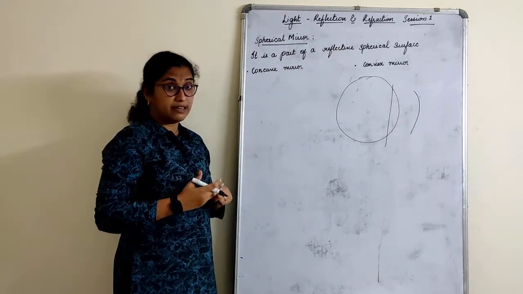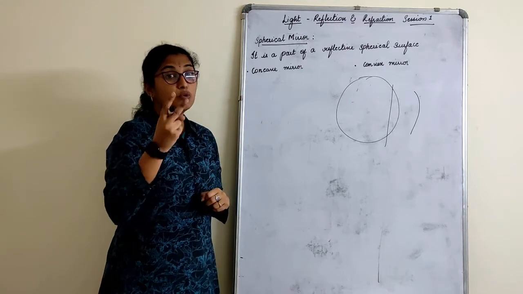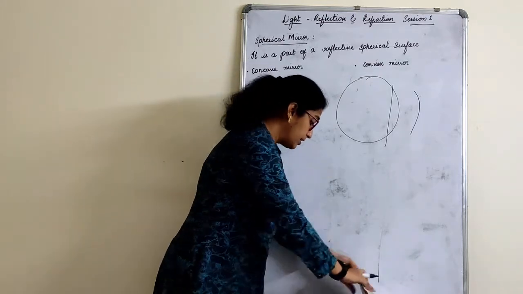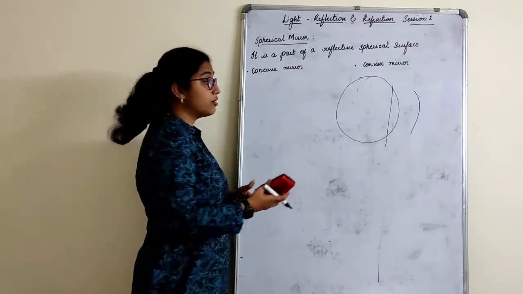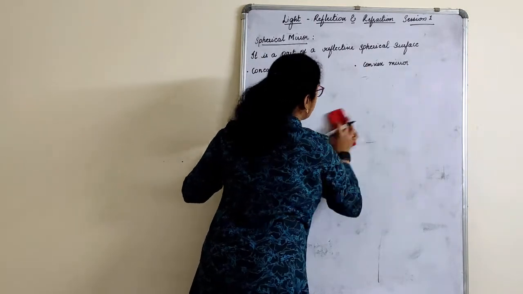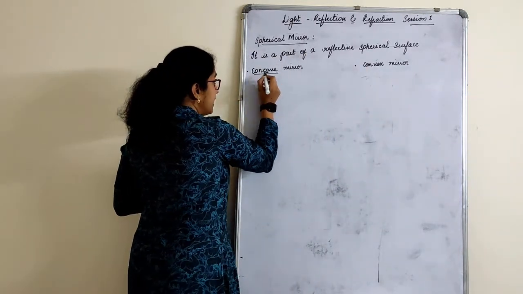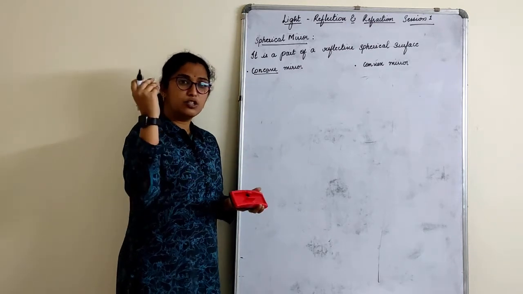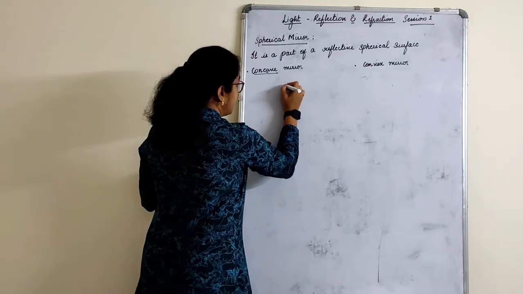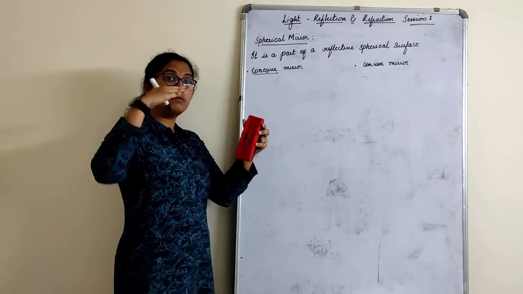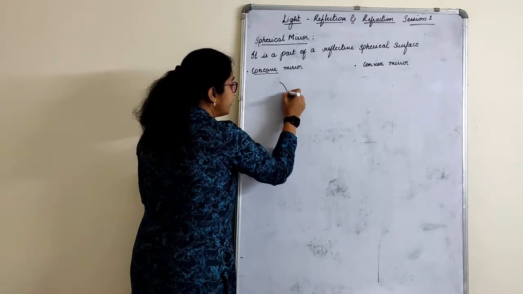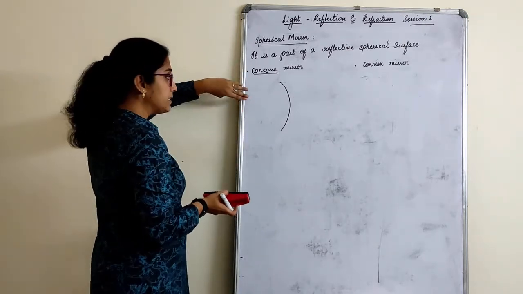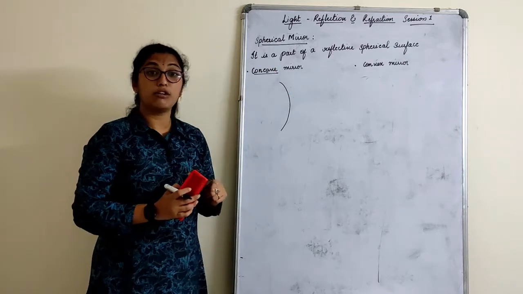Now when I cut this part of a spherical mirror, I obtain two types of mirrors: concave mirror and convex mirror. So here the main thing is to know what is concave and what is convex. Concave mirror. Now the name itself has a cave in it. Now what is a cave? Cave is what we say in Hindi as a gufa, right? So you can enter the cave. If you have to enter the cave, there should be a passage to enter. So this part, if I draw, see it is curved, it's like a cave. Something can enter here. That is why it is a concave mirror.